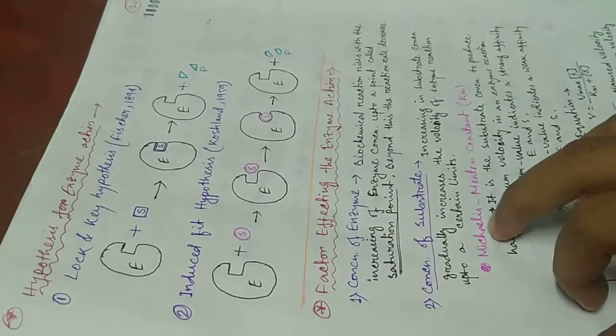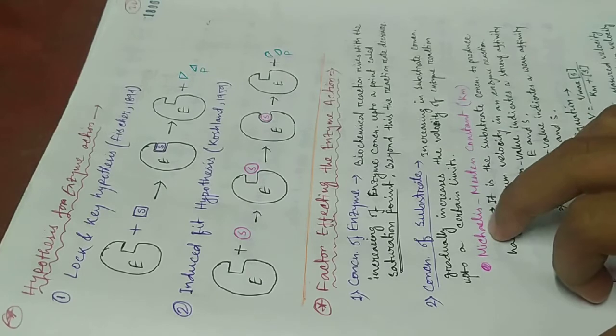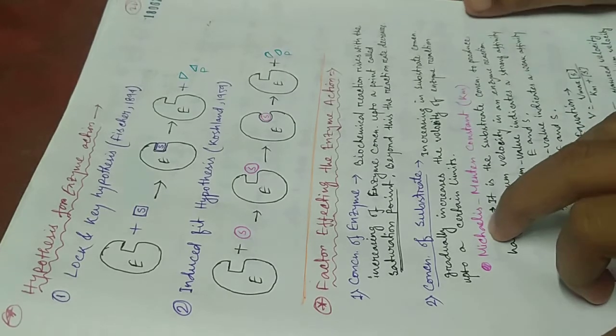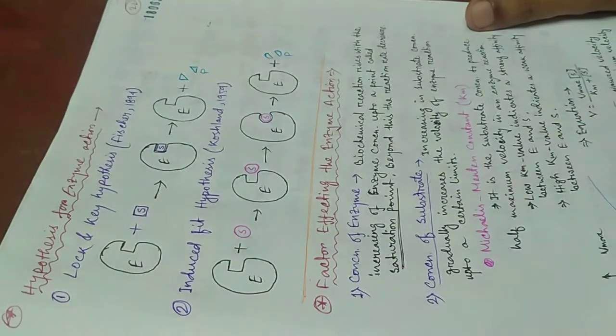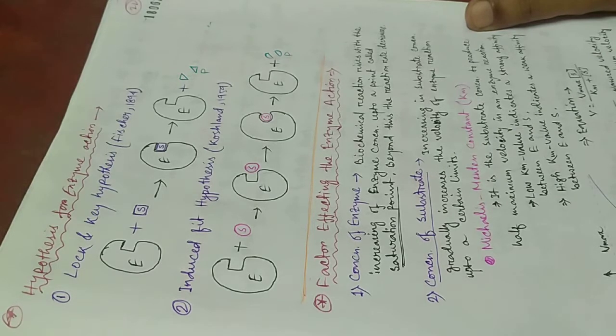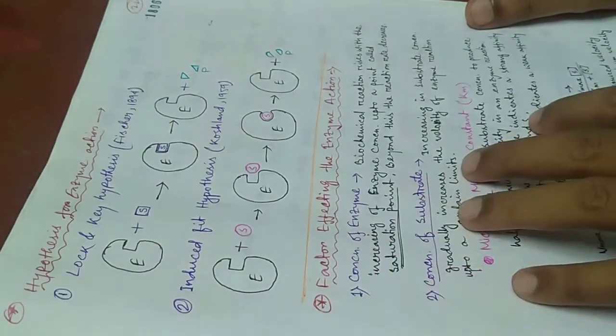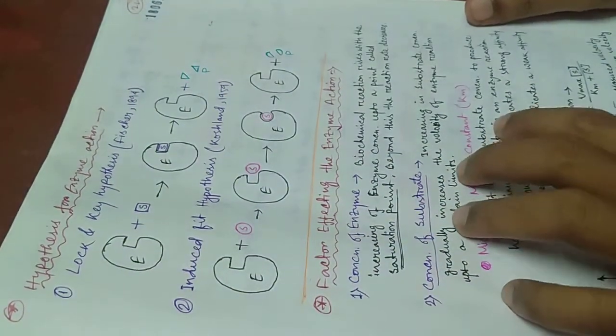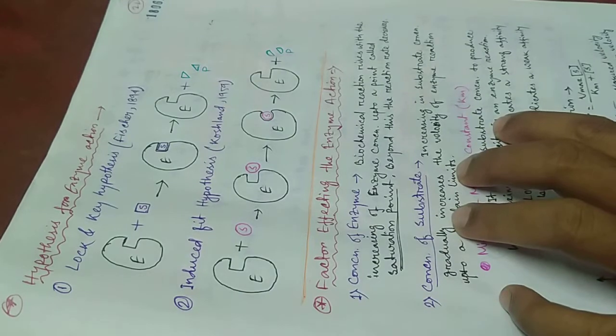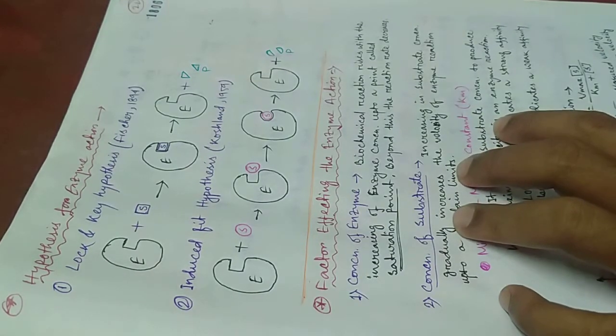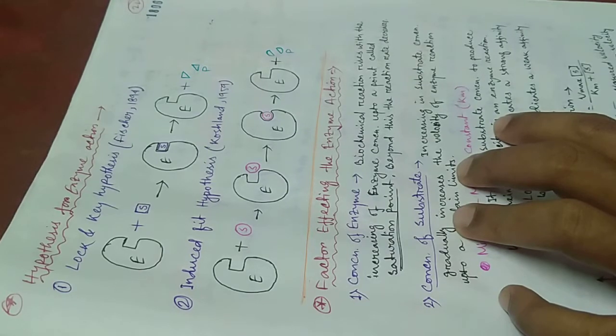Then the hypotheses for enzyme reaction or enzyme action. First, we discuss the lock and key hypothesis proposed by Fischer in 1894. In the lock and key hypothesis, scientists said that both enzyme and substrate molecules have a specific geometrical shape.